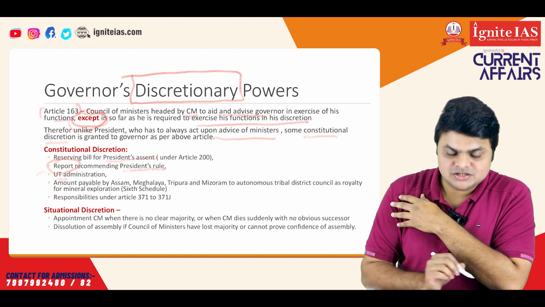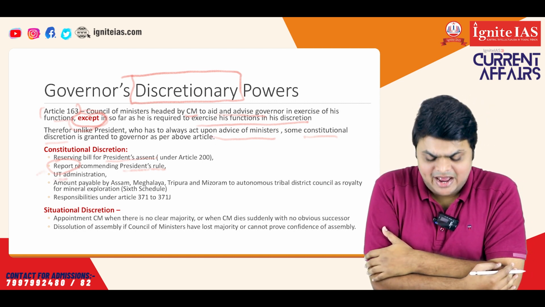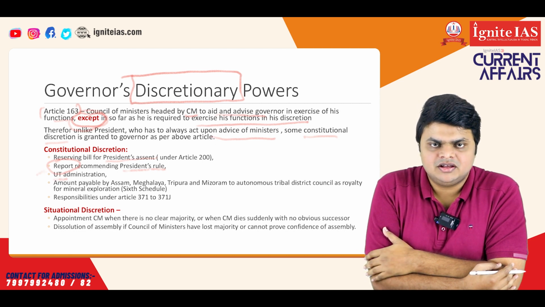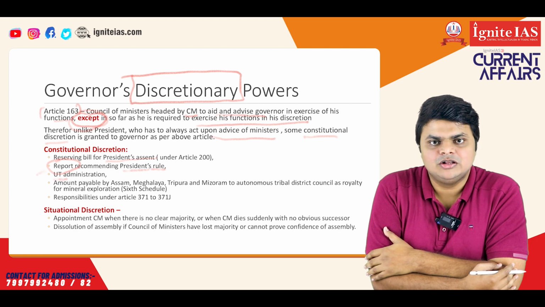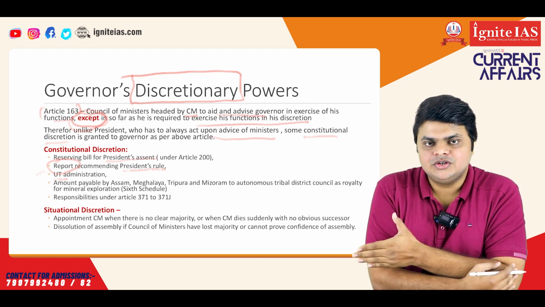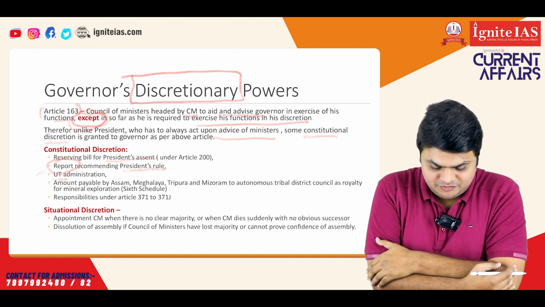Similarly, when a governor is also the administrator of an adjoining Union Territory, then he acts independently. For example, in the case of Punjab, Punjab's governor also acts as the administrator of the Union Territory of Chandigarh. Similarly, Telangana's governor also acts as the governor of Puducherry. So, when they are acting as the governor of Puducherry or Chandigarh, they have to act independently and not on the advice of the Council of Ministers.